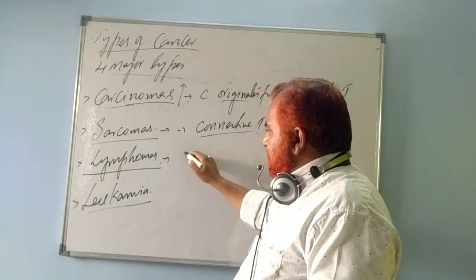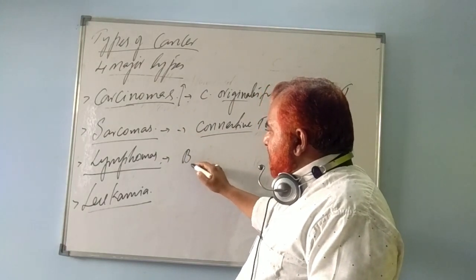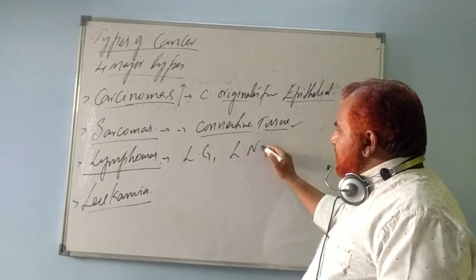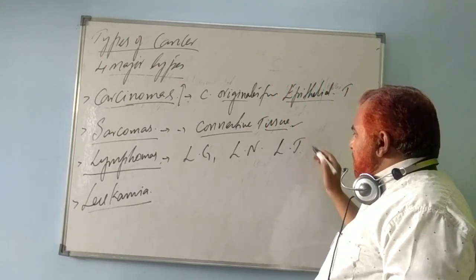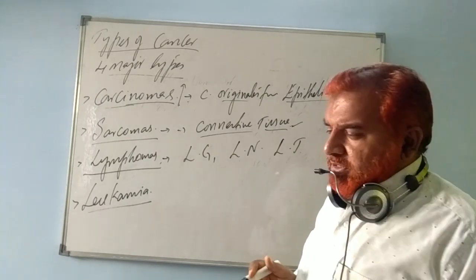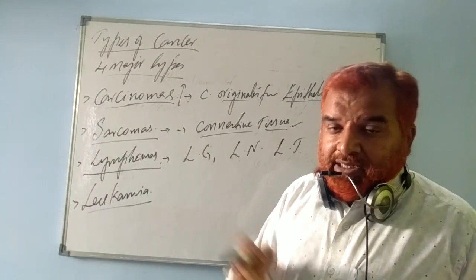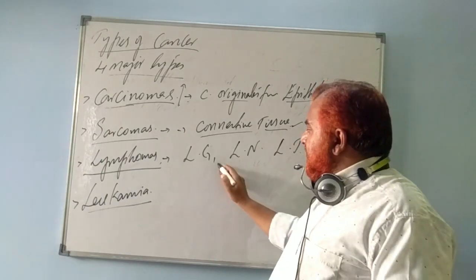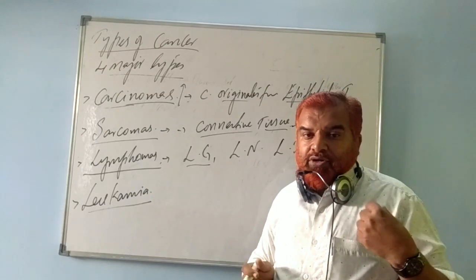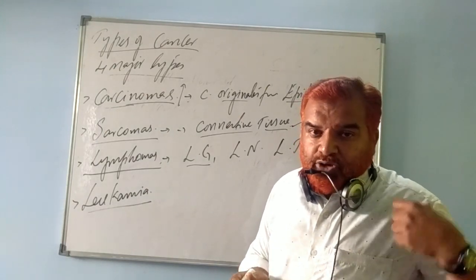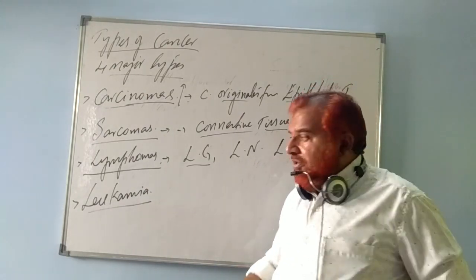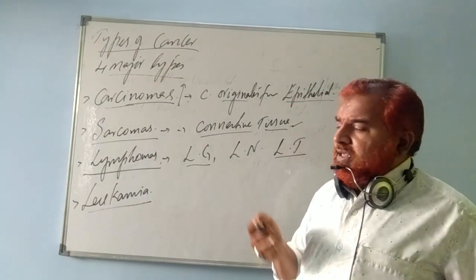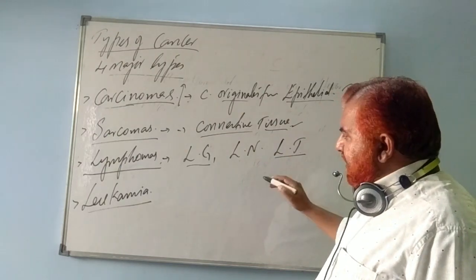Then lymphomas, where you come across cancers of the lymphatic glands, lymph nodes, and lymphatic tissue. It can be the liver, the spleen, or any other lymphatic organ. The thymus is also a lymphatic organ. Lymph nodes are present in the armpit region and the groin region. Lymphatic tissue in the intestine, reproductive tract, and respiratory tract, wherever you come across lymphatic tissue, all those are known as lymphomas.